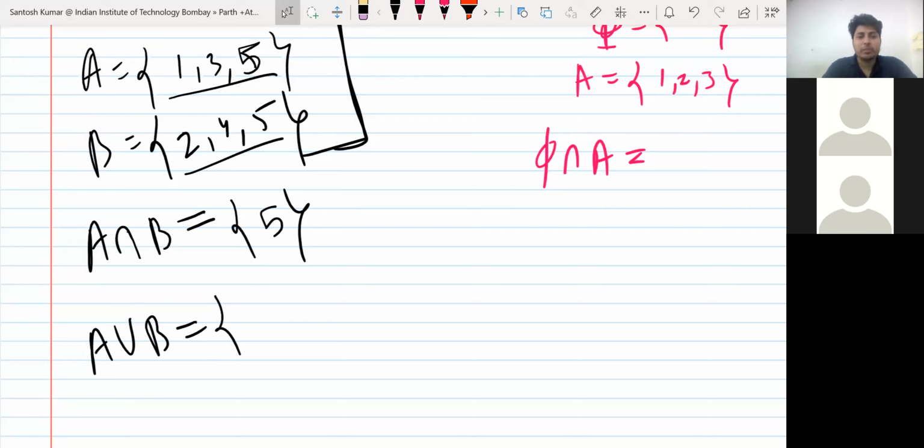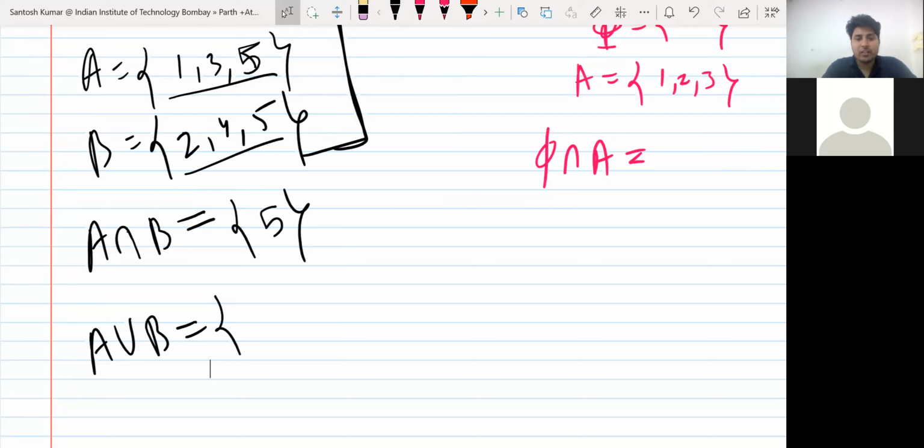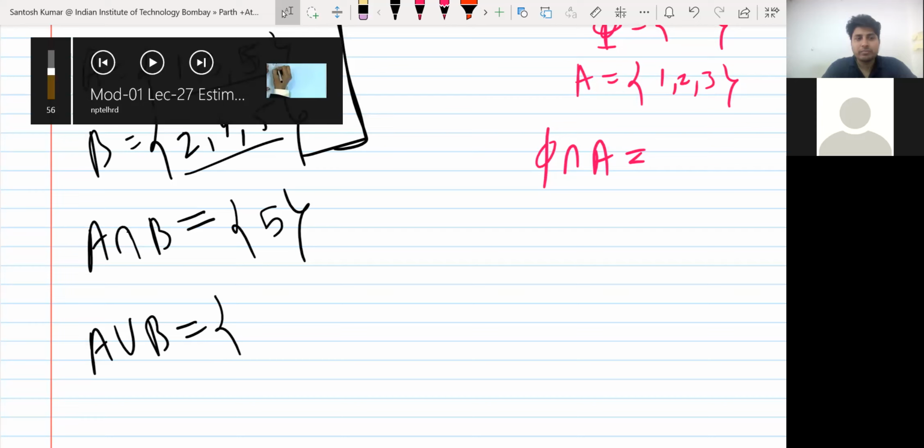Do you know union or something? This is very elementary, basic mathematics. You might have seen it in 9th, 10th class also. Union, intersection and all. 1 2 3 4 5.